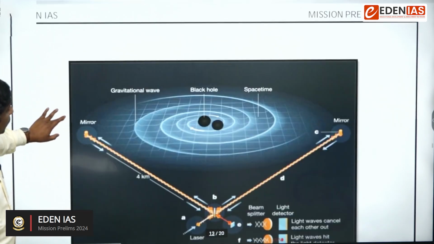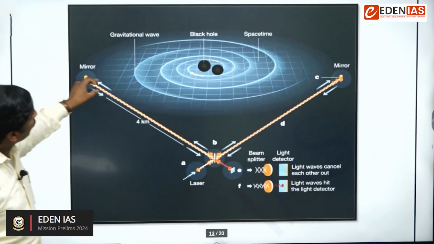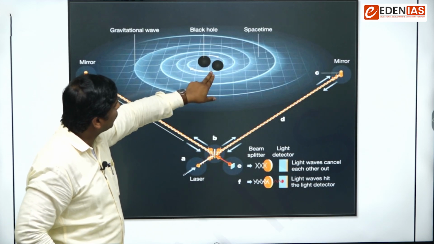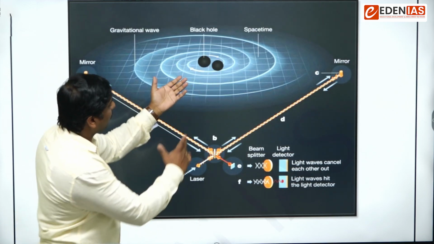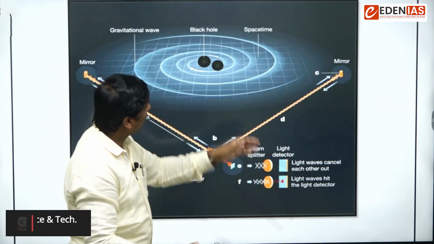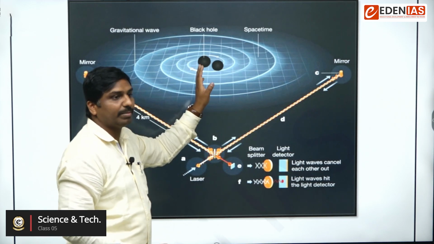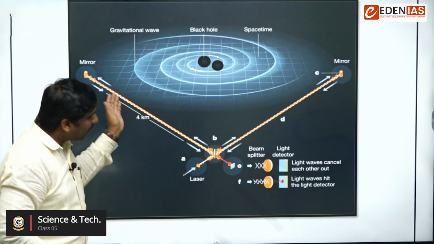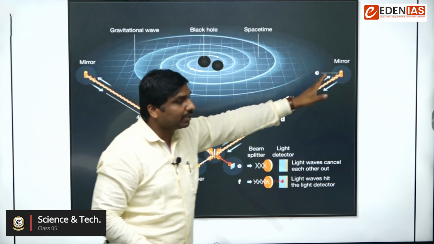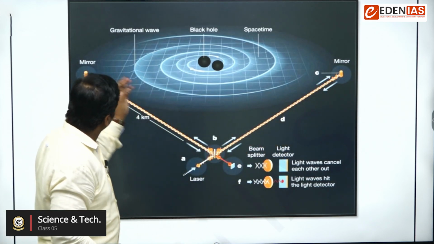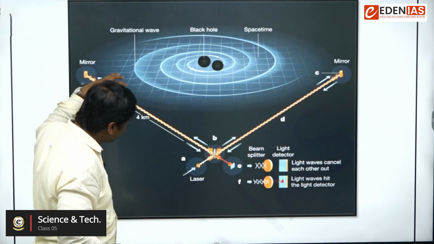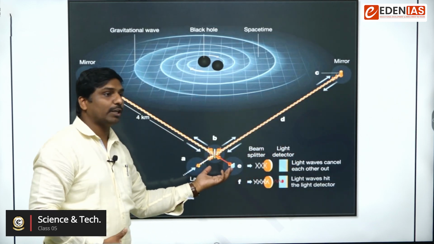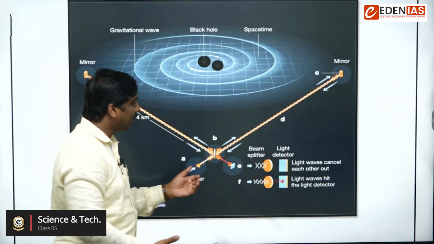See how these ripples form: when two black holes collide, waves are generated. Can you see the ripples? This is how they are generated. See, this is one light source, and this is another light source. Light is taken from each, and interferometers are there. What will these interferometers do?